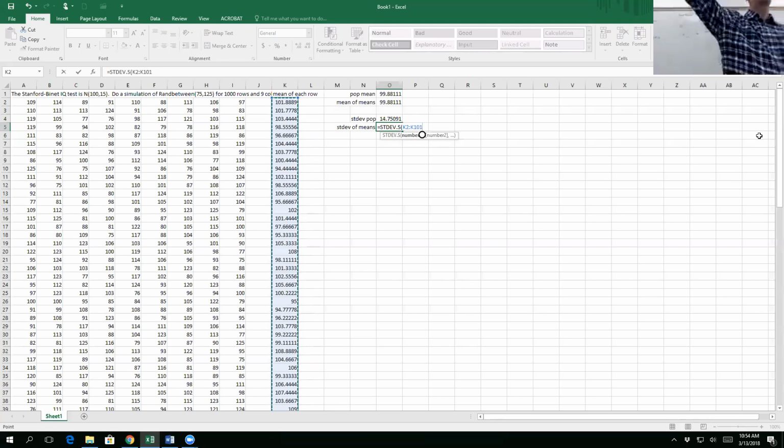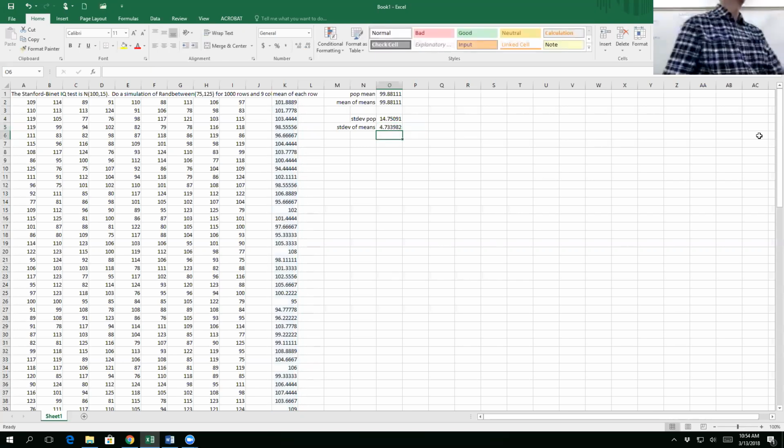Who thinks it will be the same? 1, 2, 3, 4, 5, 6, 7, 8. Okay, who thinks it's going to be different? So 2 people think it'll be different? Drum roll, please. Oh, it's very different. What?